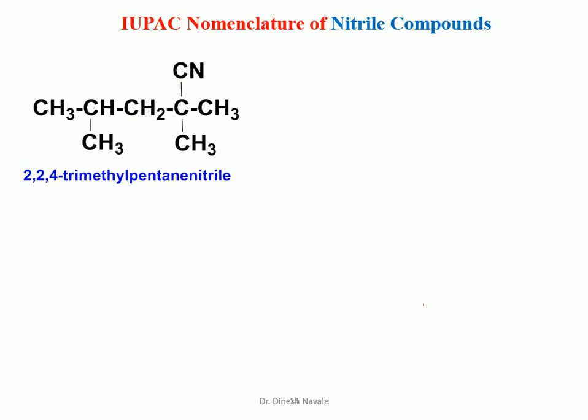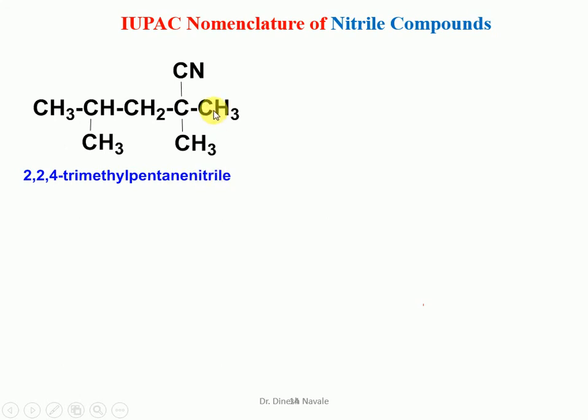For this also we have to choose the longest possible carbon chain with nitrile as the principal functional group or the priority functional group. So this carbon of the nitrile will be number 1, then 2, 3, 4, 5. So it is pentane. 5 carbon atoms is a pentane. So we have to put up this word as pentane as it is. Then we have to write down the nitrile word after the alkane name. So it is pentane nitrile.